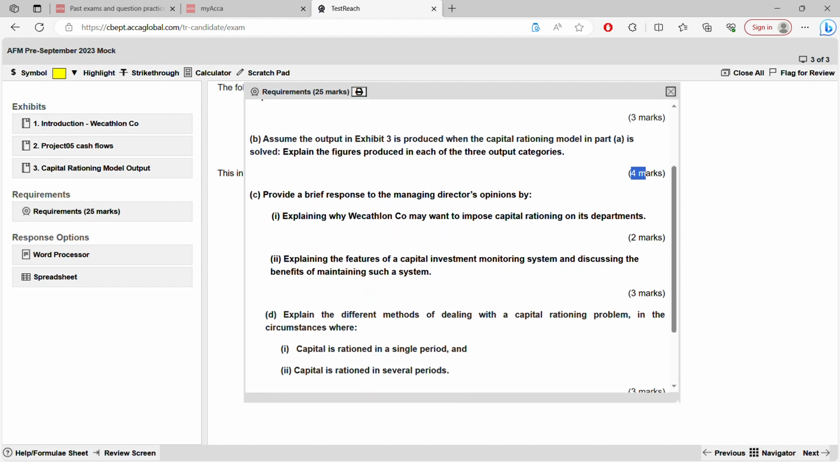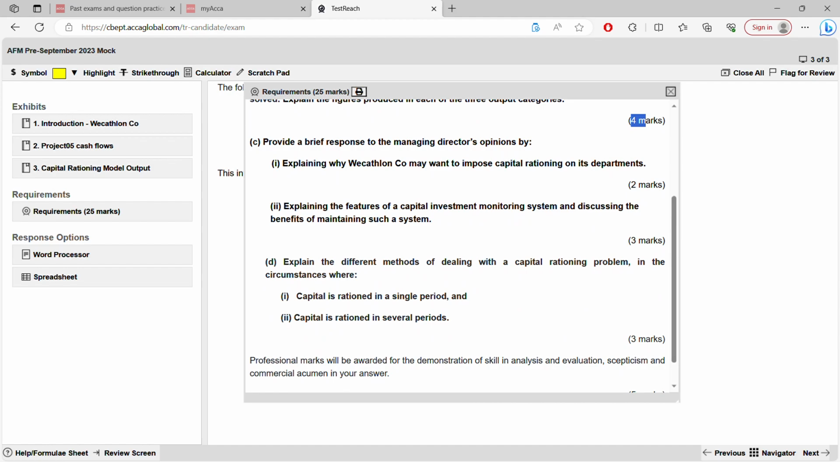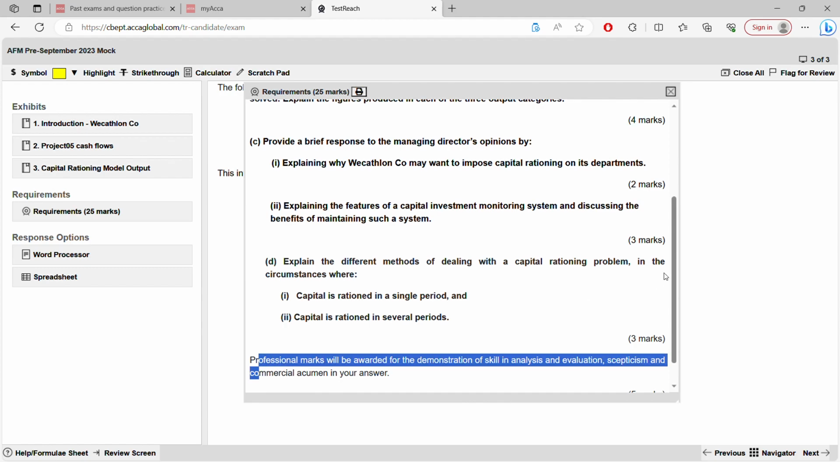C. We have 2 parts to see where you have to explain why capital rationing is done for 2 marks. B, the features and benefits of capital investment monitoring system, CIMS, for 3 marks. And D, you have to explain when capital is rationed in a single period versus when capital is rationed in multiple periods for 3 marks. And you are going to get your professional marks. This is for part D. Professional marks while you are explaining.